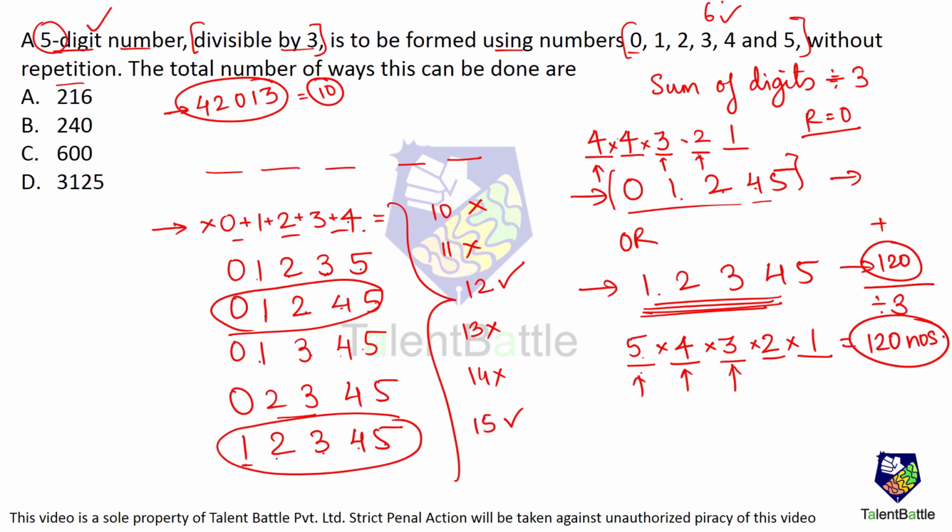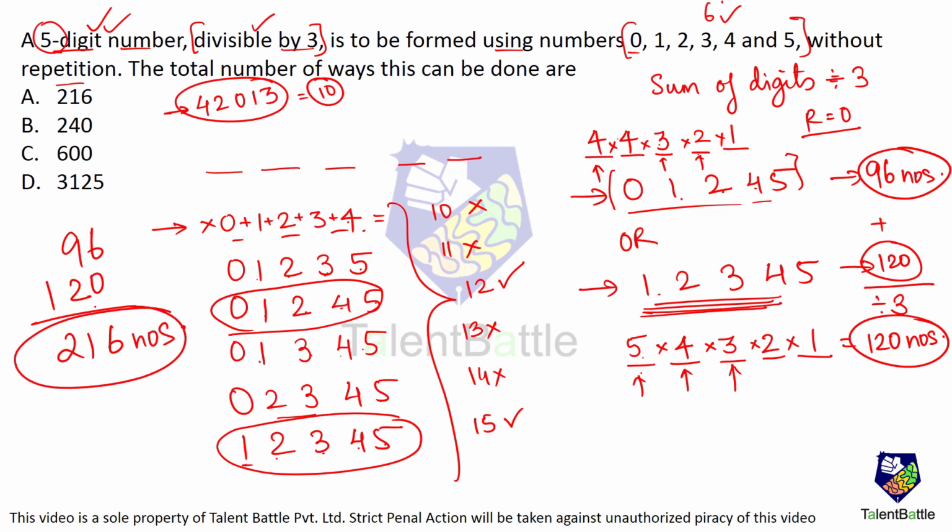So when you multiply this, what you get is 3 2s are 6, 6 4s are 24, 24 4s are 96. So these are 96 numbers. So total numbers that are divisible by 3 and are 5 digits, it comes out to be 96 plus 120, that comes out to be 216. Okay, 216 such numbers are there. Answer is option A.